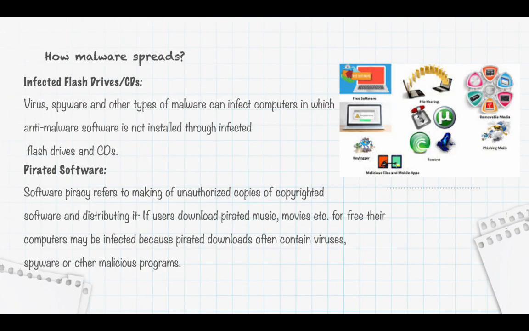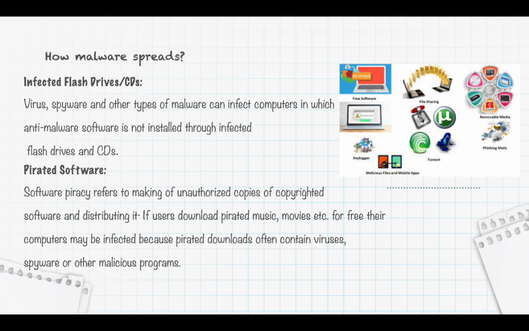How malware spreads. The following are different ways through which malware can spread in your computers. The first one is infected flash drives and CDs. Flash drives and CDs are important means of exchanging data. A virus can also be copied from one computer to other when the user copies infected files using these devices.